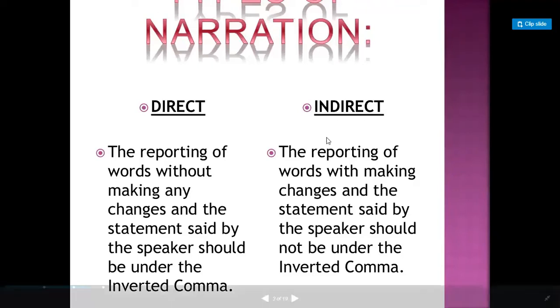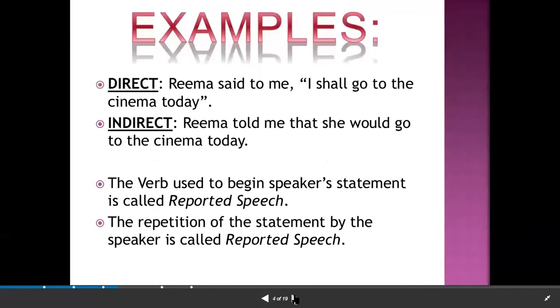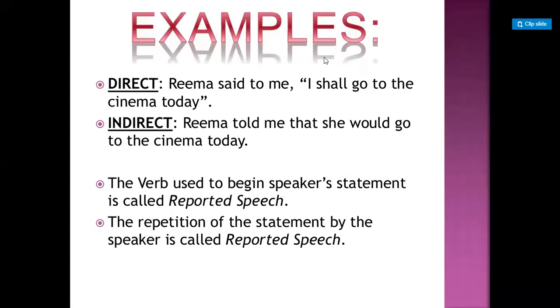So you have come to know about direct and indirect speech. Next, see here the examples. The first one: Rima said to me, "I shall go to the cinema today." Here the direct words of Rima are put in inverted commas. This is called direct speech.